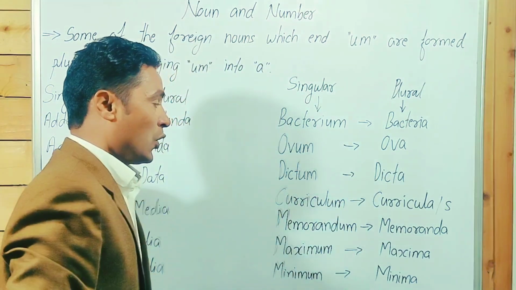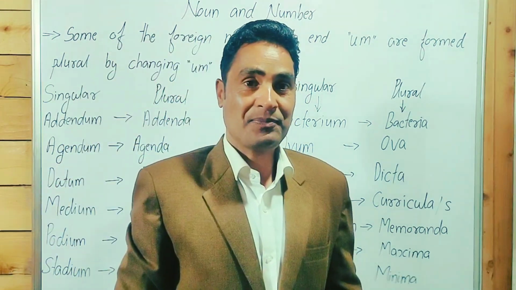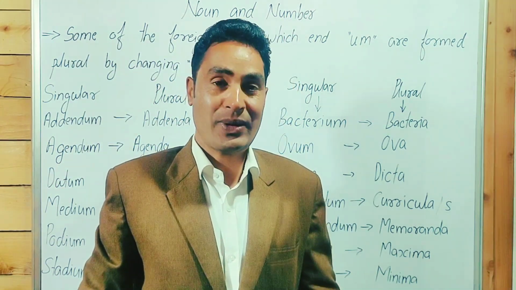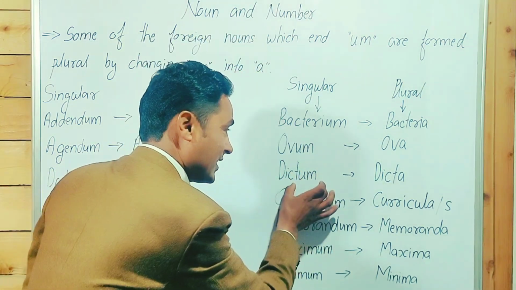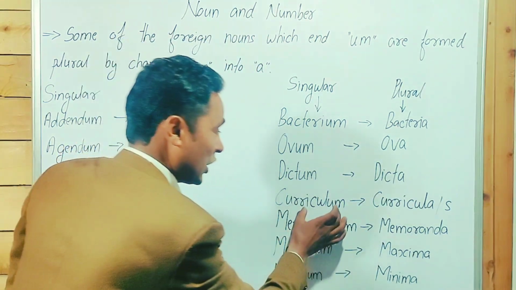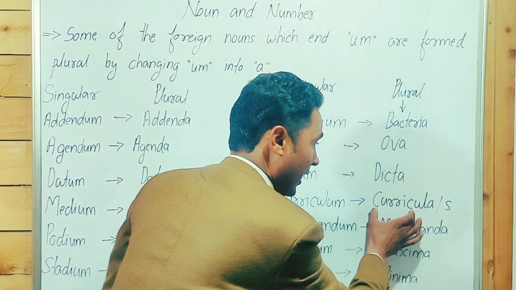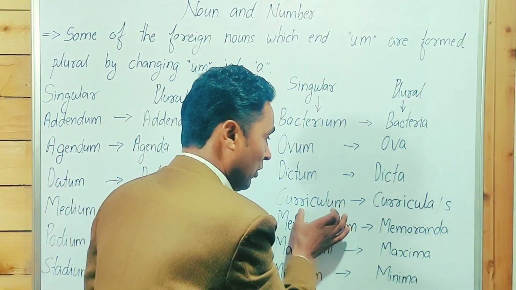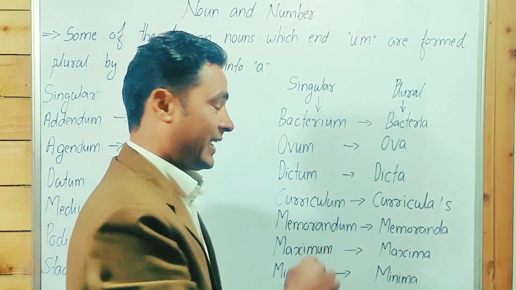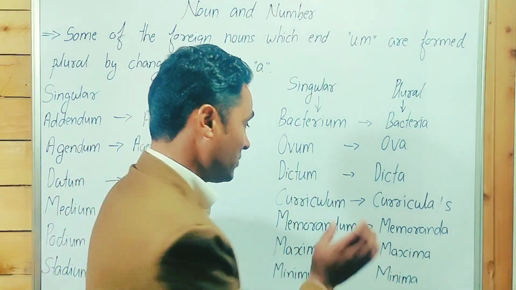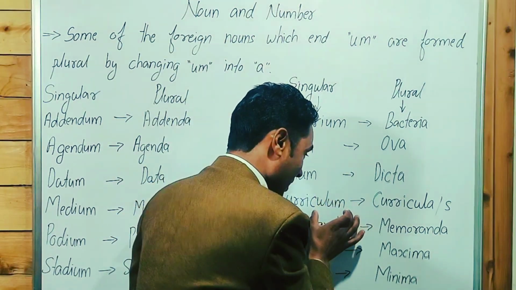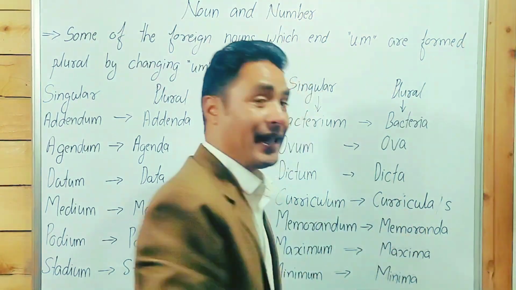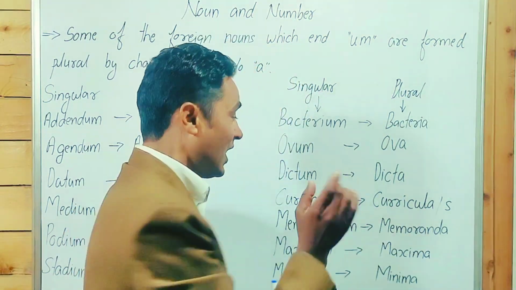Dictum and dicta. Dictum means a short statement which expresses a general truth or principle. That means dictum singular, dicta plural. Curriculum, curricula. Guys, point to be noted here: curriculum can also be made plural by adding s at the end of the noun.